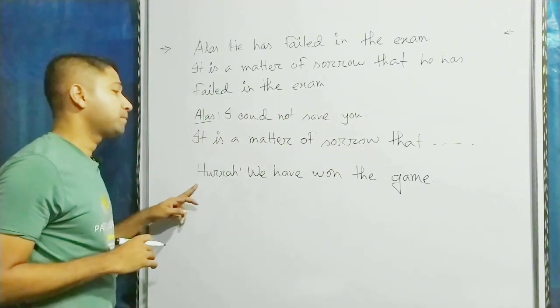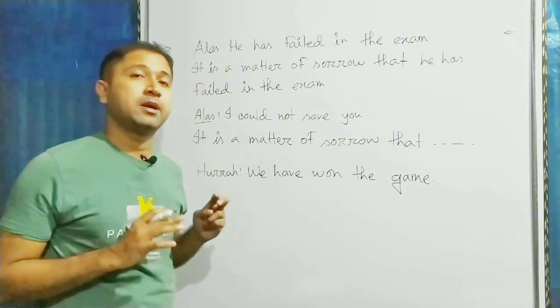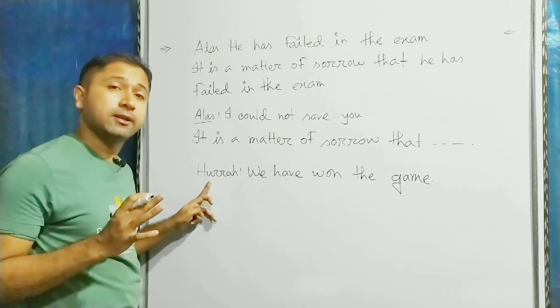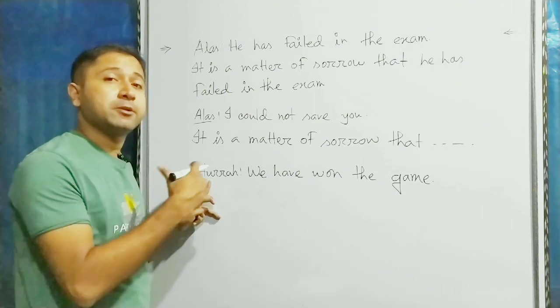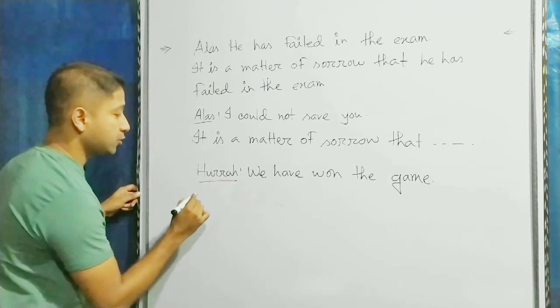তারপরে সেন্টেন্সটা হচ্ছে হুররা we have won the game. হুররে আমরা খেলায় জিতেছি। এটা একটা exclamatory sentence, করতে হবে assertive, আর exclamatory sentence হুররা থাকলে assertive করতে it is a matter of joy that বসে। তো হুররা থাকার কারণে আমরা লিখব it is a matter of joy that।